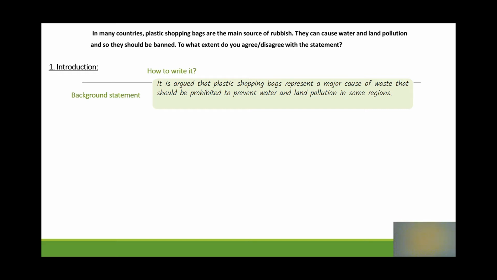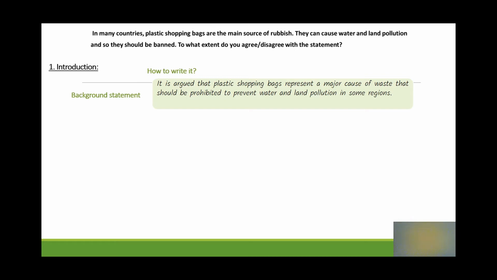So as you can see here, I have used the expression it is argued that, which is highly recommended for this purpose. I also substituted some words in the topic with new ones, such as the word rubbish, which was changed by the word waste. Also, I have changed the word banned. I used prohibited instead, and the word countries, which was substituted by the word regions. I also used new words like the word prevent, and overall I have altered the structure of the topic.